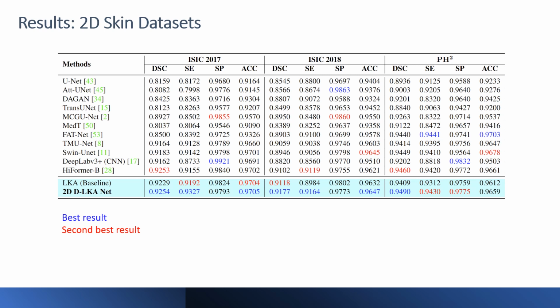Now we come to the results. On the skin dataset, we outperform all other state-of-the-art methods in nearly all metrics. The best results are shown in blue and the second best results are shown in red. For detailed 2D results on the other datasets, we refer to our paper publication.